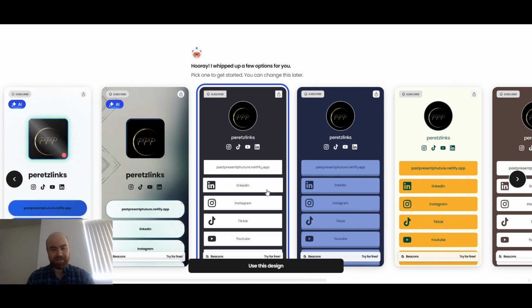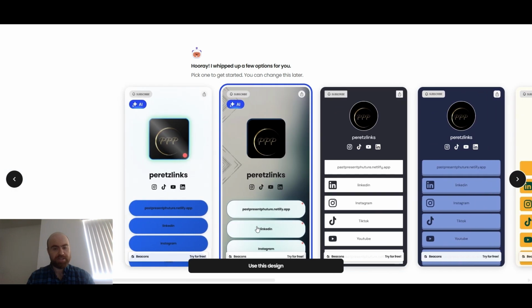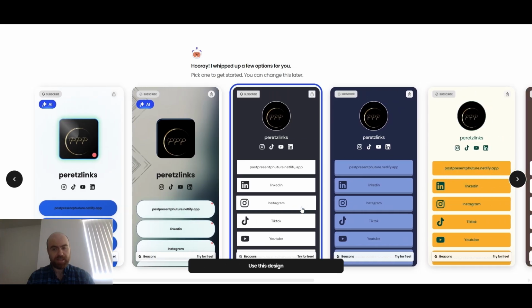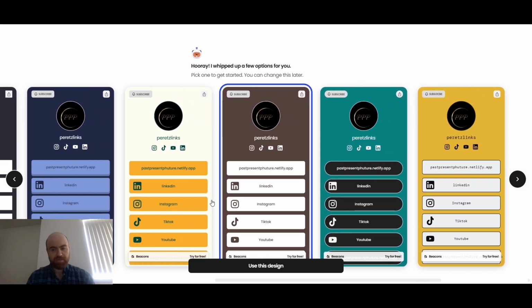LinkedIn, TikTok, YouTube. So I like what it's doing here, but I think the buttons themselves are a little bit less kind of traditional. I think a lighter design is easier for people to see. I think something like this resonates with the design aesthetic of the Netlify app. So I kind of like that. I do like the brown here.